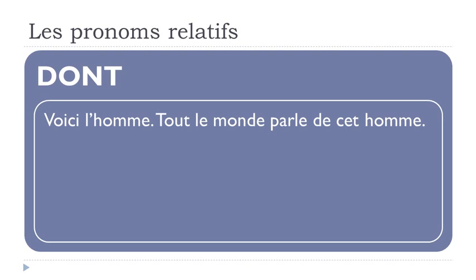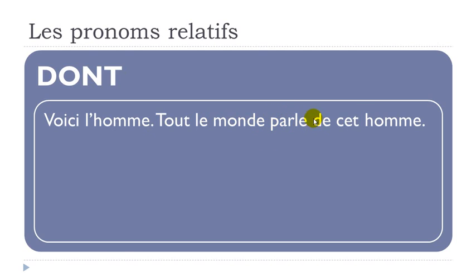Voici l'homme, tout le monde parle de cet homme. Okay, so voici l'homme, here is the man. Even if it looks a bit strange to have a short sentence like that, it was for the example, so I thought it might be useful. And then tout le monde, everybody, parle, to talk, de cet homme. So the important thing here is to spot first, of course, the subject, tout le monde. Then we've got the verb, parler.